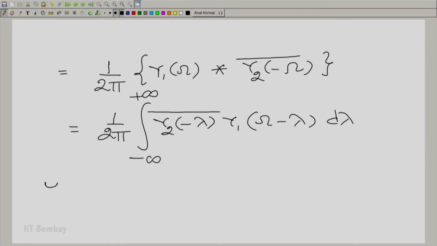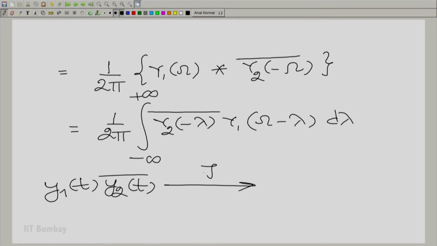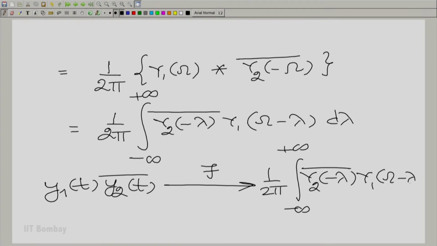Now, let us evaluate this. So, let me write down the whole story. I have y1(t) multiplied by y2 bar (t) as the Fourier transform 1 by 2 pi, integral minus to plus infinity, capital Y2 of minus lambda bar, Y1 of omega minus lambda, d lambda.